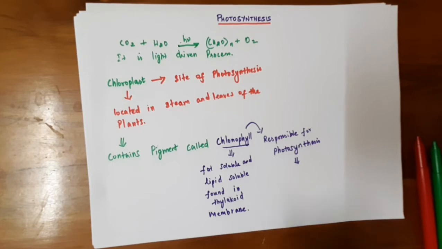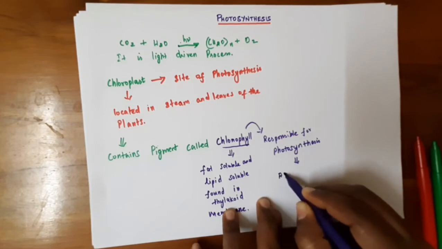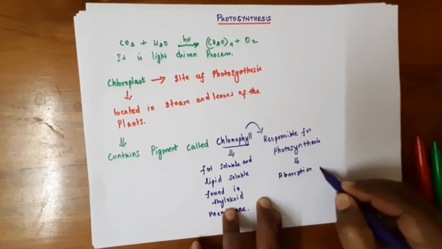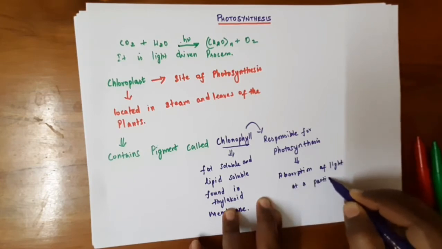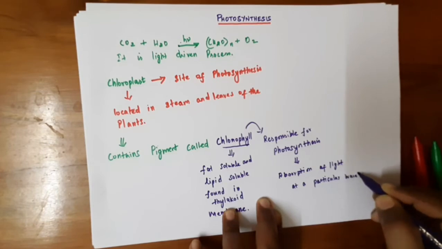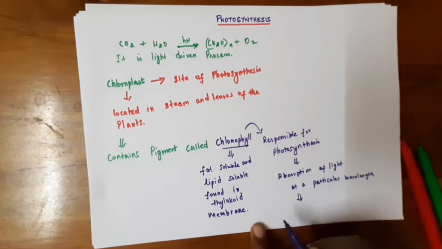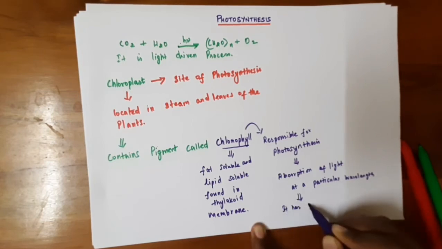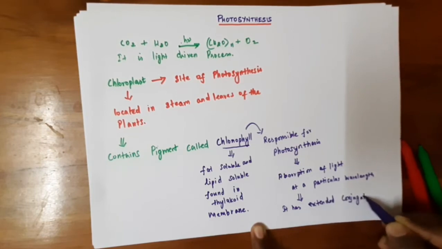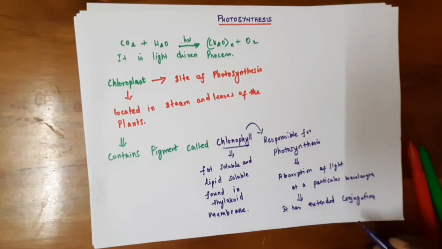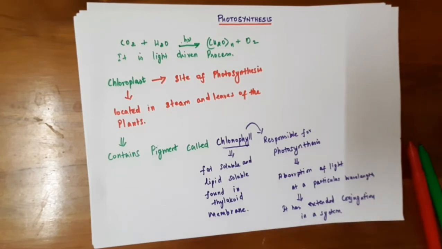The absorption of light of a particular wavelength tells that it has extended conjugation in the system.